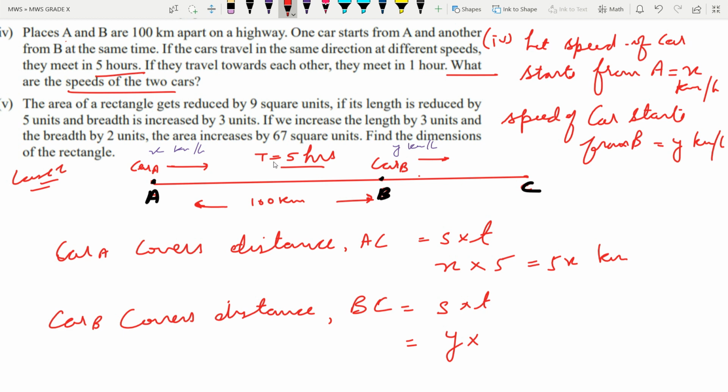It means both cars took 5 hours to reach C. It means the speed of car B is quite slow compared to car A. So multiplying by 5, that is 5y kilometer. Distance is measured in kilometer.